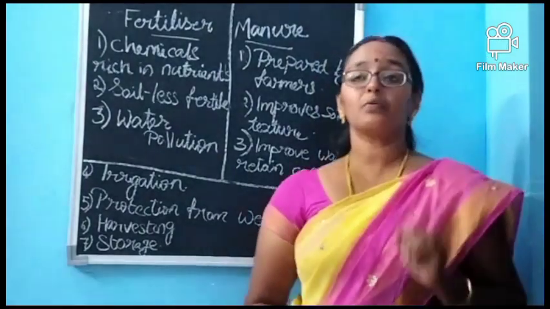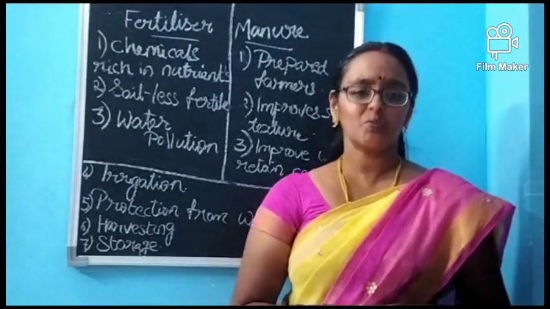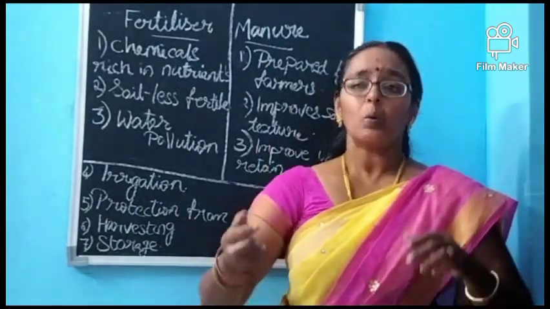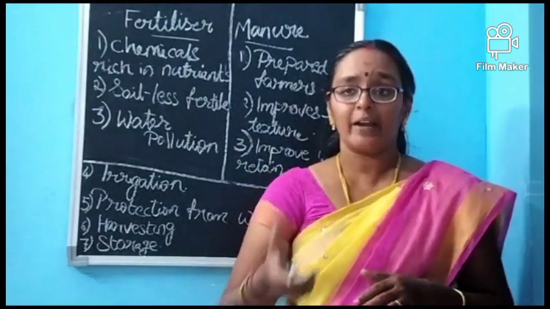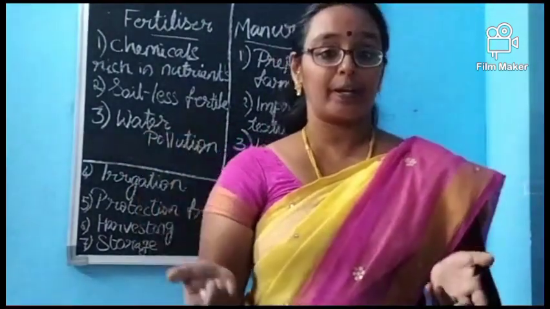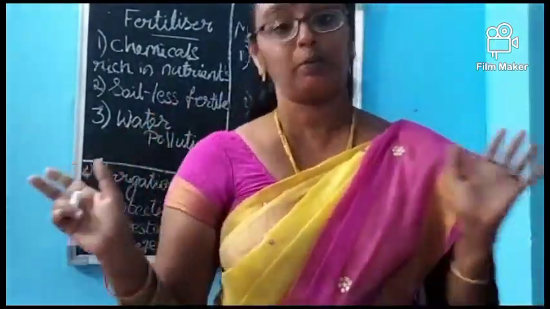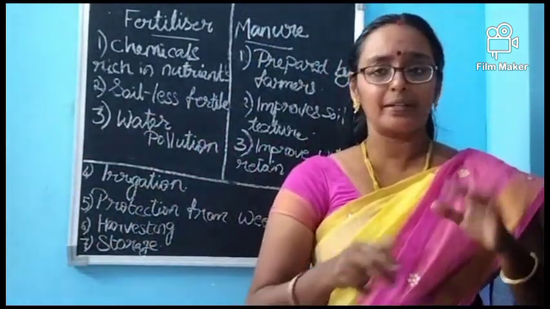Okay, the second way is to add weedicide. What is weedicide? Weedicide is a chemical which is mixed with water, and we have to spray this weedicide so that the weeds will be destroyed, but the crop will not have any problem. Crops can grow better, but the weeds will be destroyed.